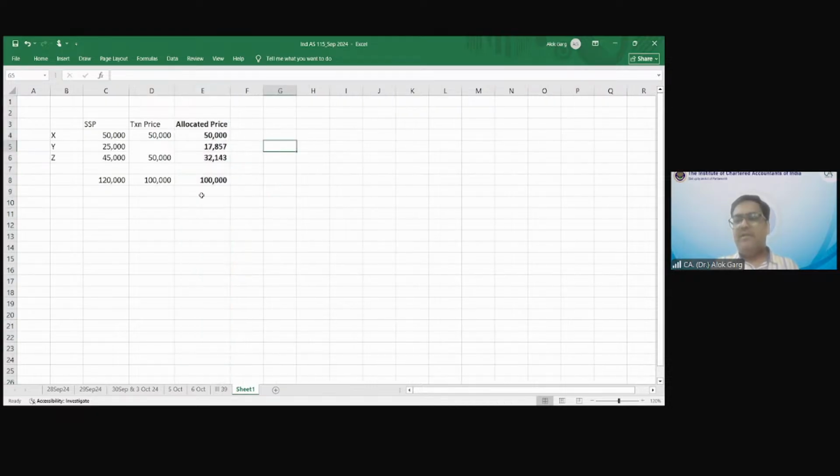So what we did is apply the discount to the lower package, and the lower package was Y and Z put together. This is how we have determined the allocated price. I hope this is clear to all of you. This is solved, right? Yes, sir.